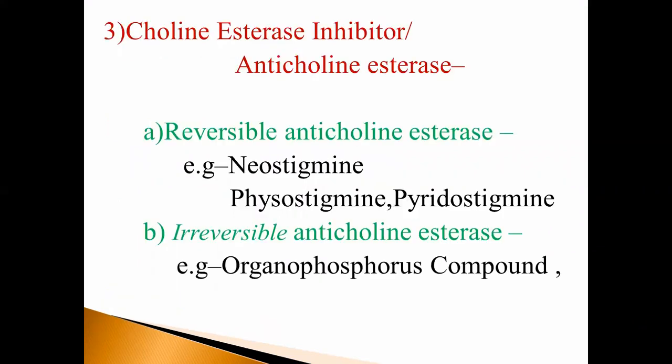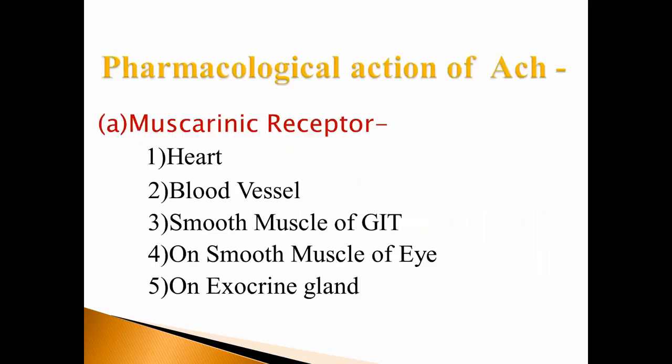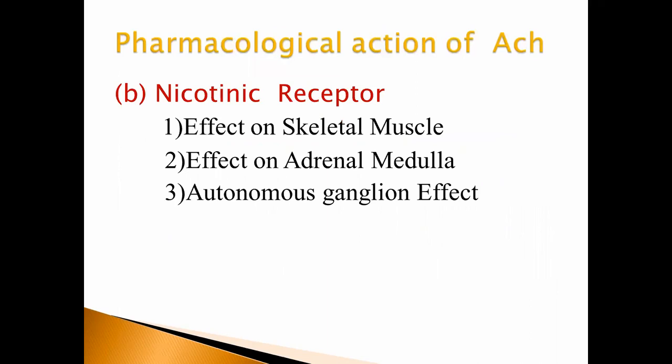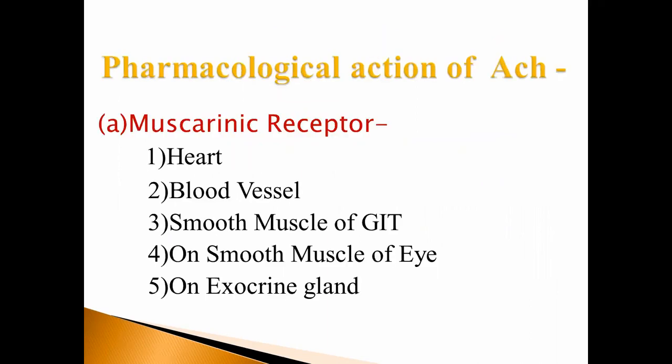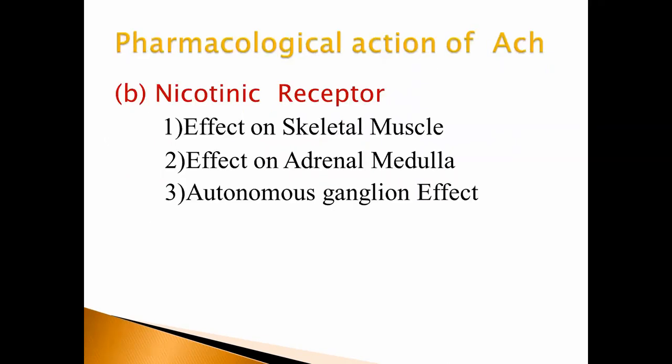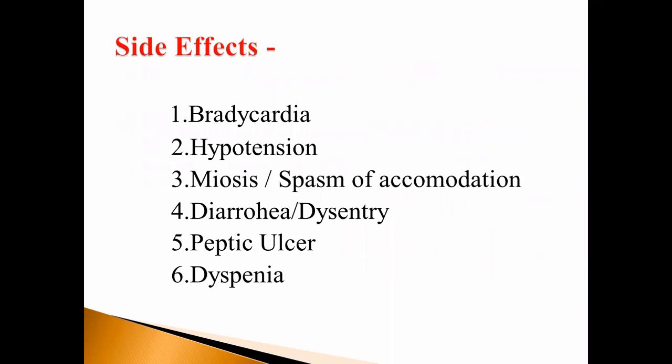Then the next class, cholinesterase inhibitors or anticholinesterases. They are again classified into 2 subclasses, reversible and irreversible. Irreversible anticholinesterases, for example organophosphorus compounds. After that, pharmacological actions of acetylcholine on muscarinic receptor and on nicotinic receptor. Then side effects.